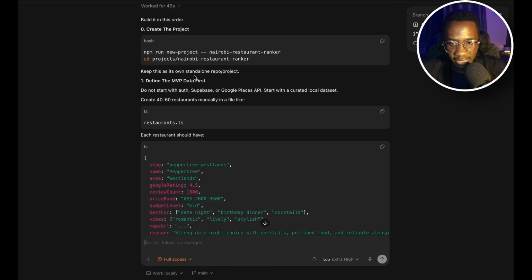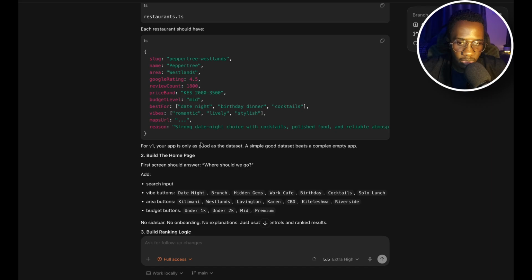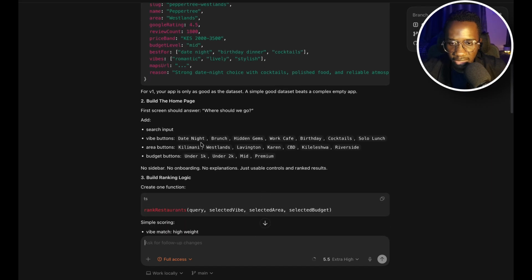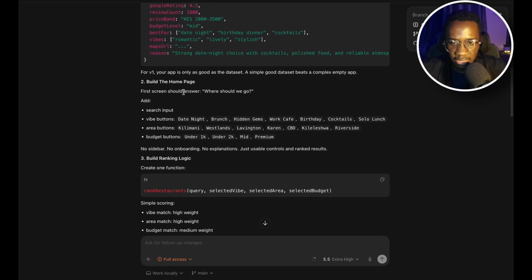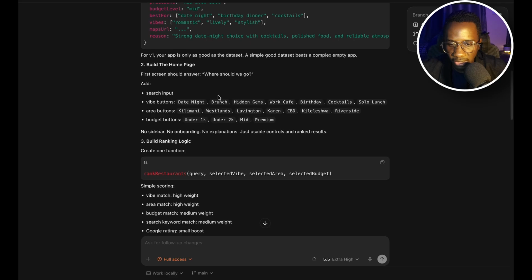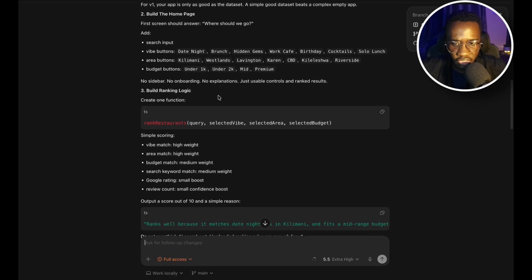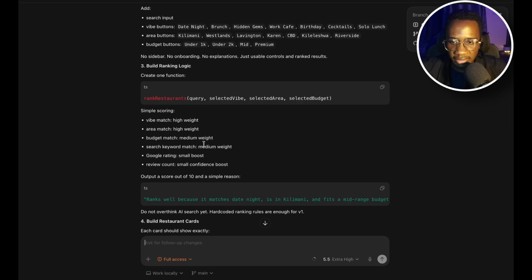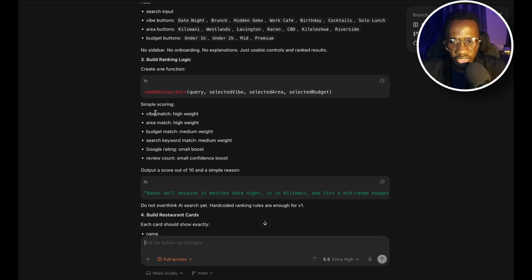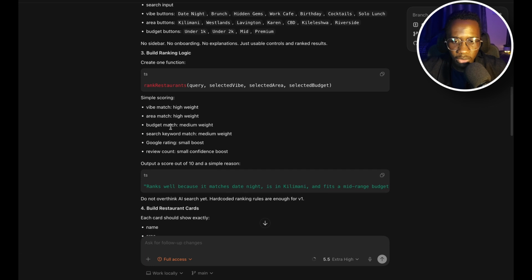We have to define the MVP data, exactly what we need to start with. We'll also need to build the homepage or the landing page in this case. It's simply a first screen that says where should we go or what restaurant are you looking for. Just something simple. We'll need a ranking logic. So how exactly do we rank the restaurants? Maybe depending on your vibe, assuming it's a date night, an area, assuming you prefer Kileleshwa, Kilimani, Westlands, and the likes. Also your budget, and we're giving it weights so that we know what exactly needs to get prioritized.